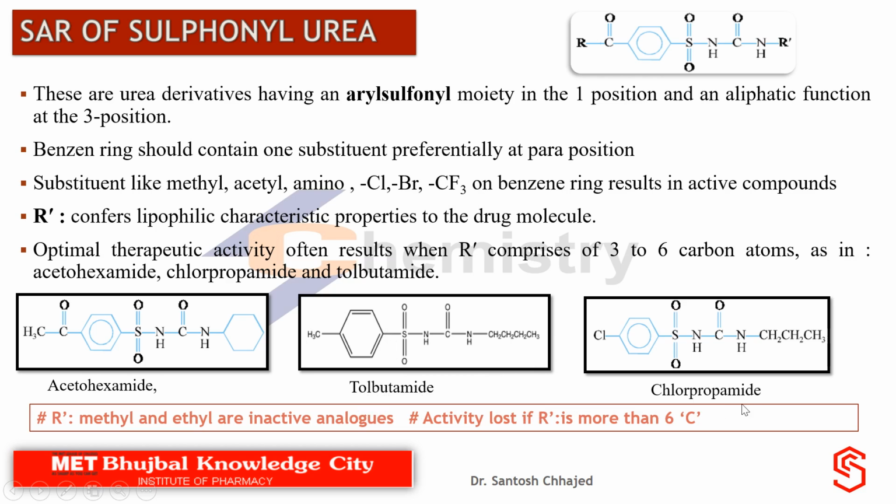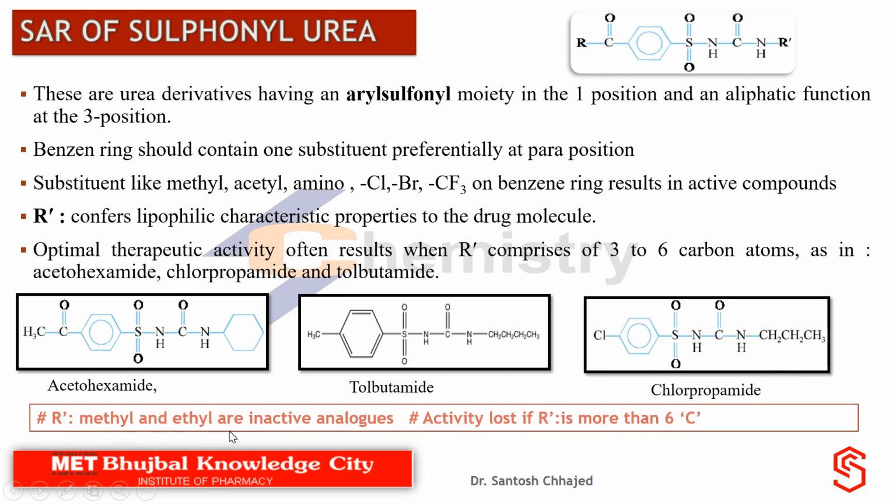Next is chlorpropamide. Again, the same analogy we have to use while memorizing the structure of a drug. That is, chlorine is there and propyl is there at the other end.